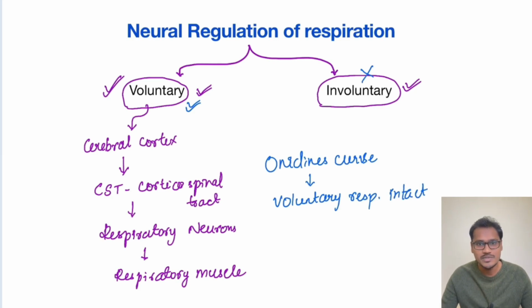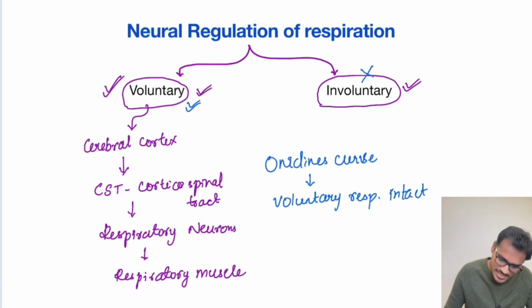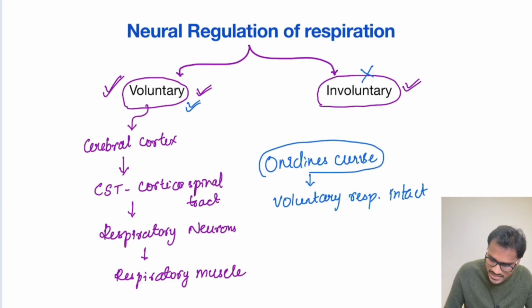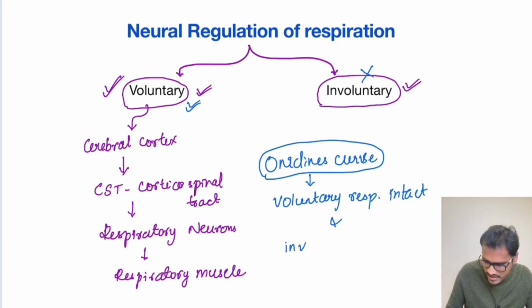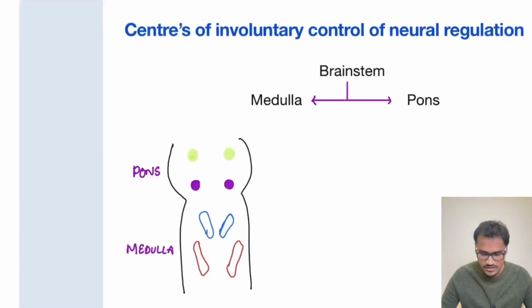When we go to sleep, we cannot breathe voluntarily, and obviously we die. So this king tries to stay awake and breathe voluntarily for a long period, but because of sheer exhaustion, he goes to sleep at some point, and finally he dies. So that is a clinical disease where only the voluntary respiration is intact and the involuntary respiration is gone. Involuntary is not functional in this person.